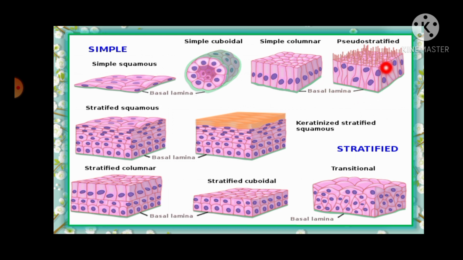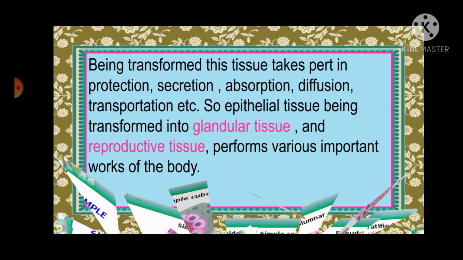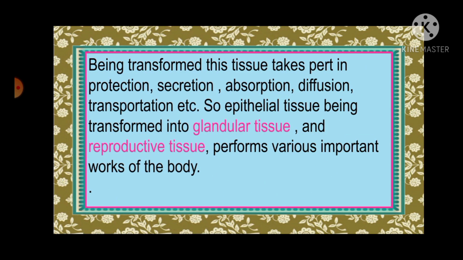Pseudostratified epithelial tissue, this one is stratified squamous, stratified columnar, stratified cuboidal. Being transformed, this tissue takes part in protection, secretion, absorption, diffusion, transportation, etc. So epithelial tissue being transformed into glandular tissue and reproductive tissue performs various important works of the body.